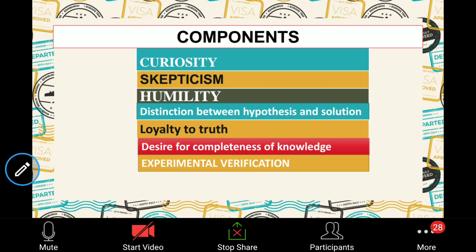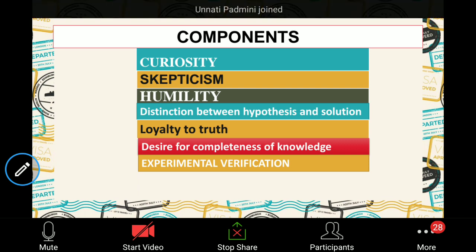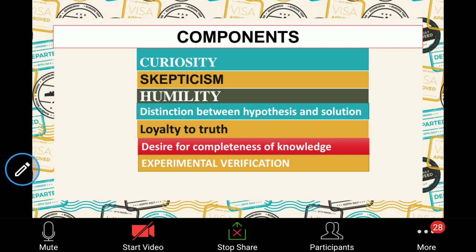Coming to humility, if the person is having that scientific attitude, he should be, as you all have told me already, open-minded and accepting. You should respect each and everyone's opinion. You should not have that egoistic nature, the ego problem that I have more knowledge than the other person. You won't be able to justify your knowledge if you are unable to listen to others' opinions. You won't be able to get the valid conclusion.